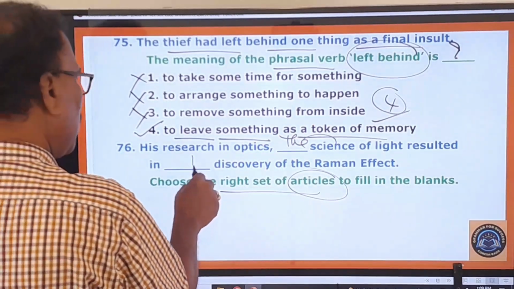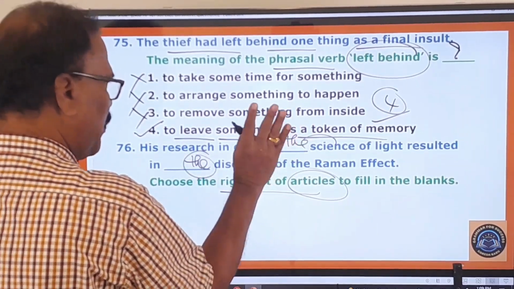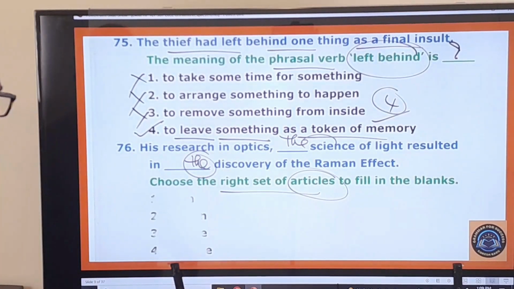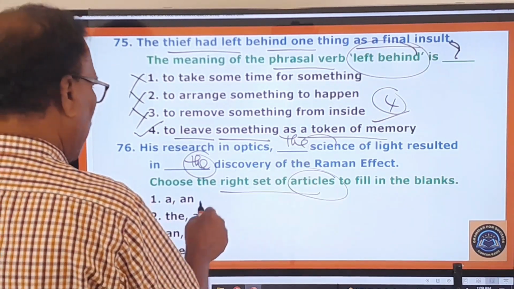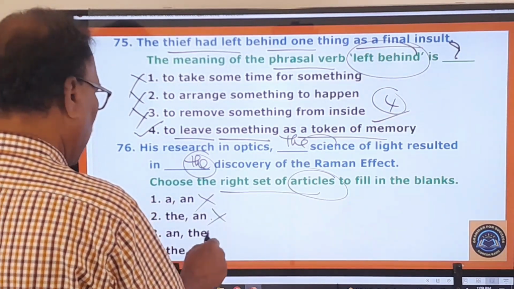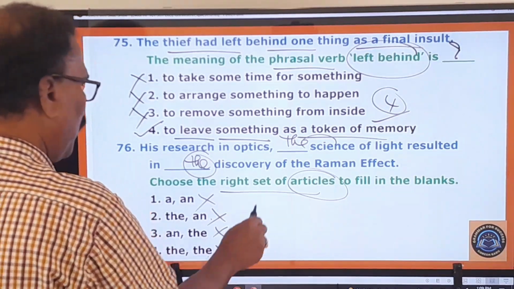You cannot say in the discovery. So the must be there. So let us look at the options given here. A, no; D, no; and the, no. The fourth one is the only right one.